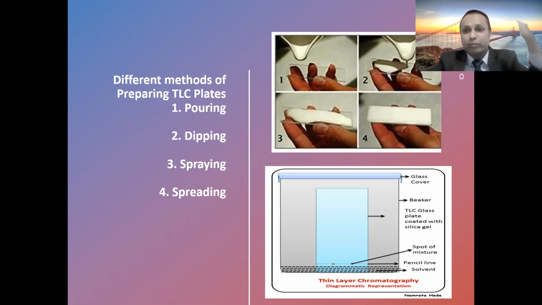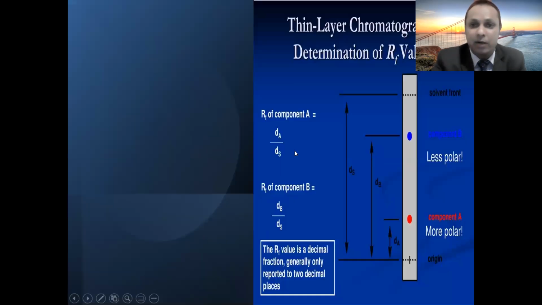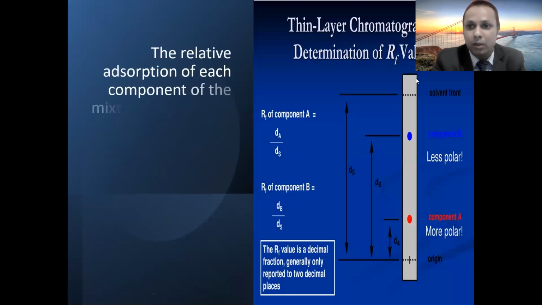So these are the four methods generally adopted in order to prepare the TLC plate, and then you have to activate it. Activation is done at 110 degrees centigrade for 30 minutes in an oven. So this is how thin layer chromatography works, and this gives the RF value.